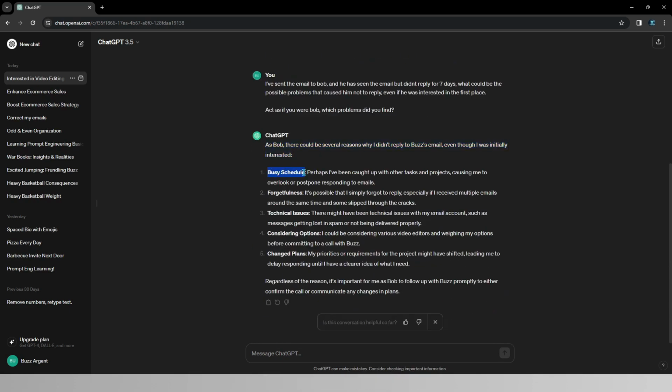Busy schedule. Perhaps I have other tasks and projects, and I'm postponing this email. I forgot. Technical issues. As you can see, there might have been some technical issues with the email account. Considering options. So he's considering various video editors at the same time, or changed plans. The priorities or requirements for the projects might have shifted, leading me to delay responding until I have a clearer idea of what I need. Regardless of the reason, it's important for me as Bob to follow up with Buzz.